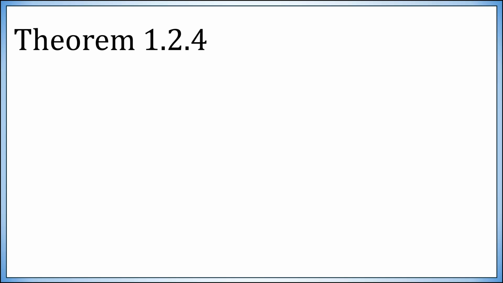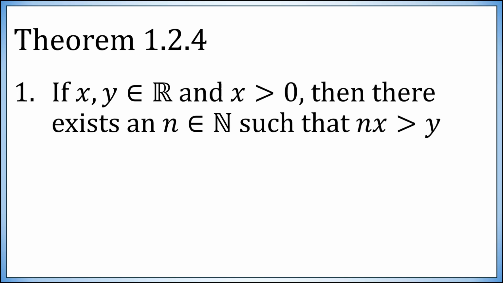On to theorem 1.2.4 proper. First, if x and y are real numbers and x is positive, then there must be a natural number n so that n times x is bigger than y. Loosely put, no matter how small x is, as long as it's positive, if I multiply it by a big enough natural number, that will be bigger than whatever I had picked as y.